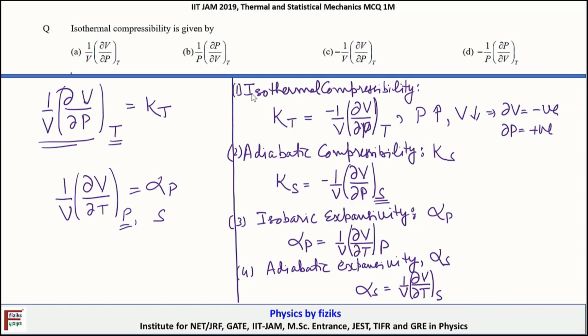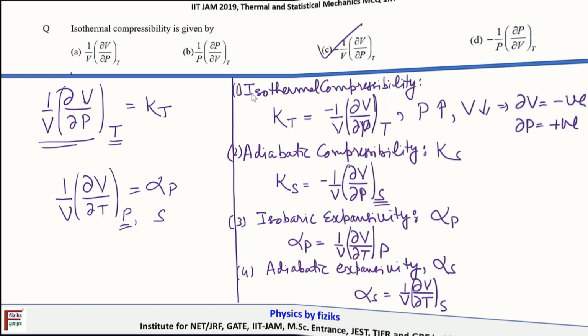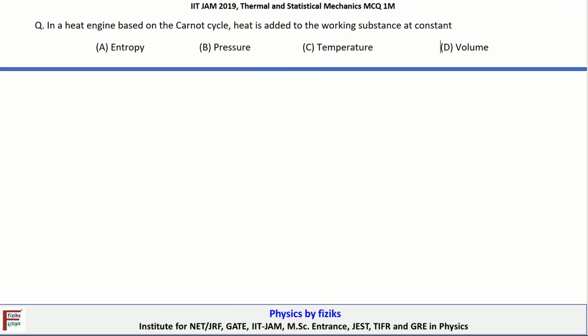So here the right option for the isothermal compressibility is C. So let's continue with the next question.